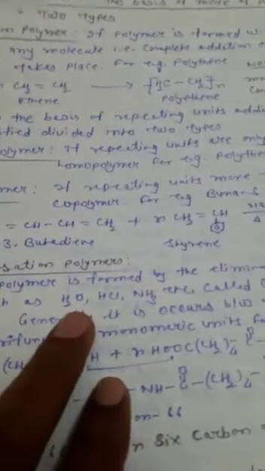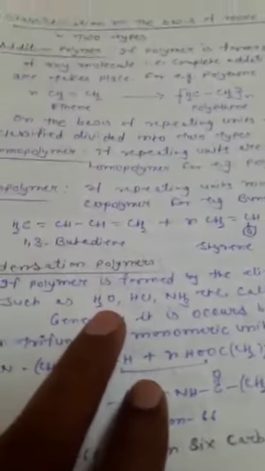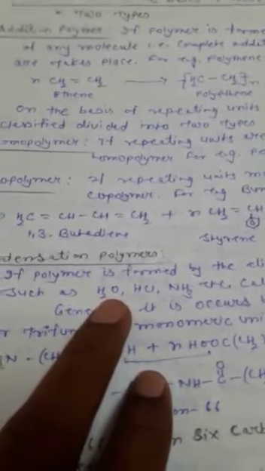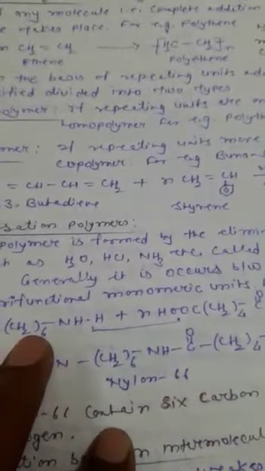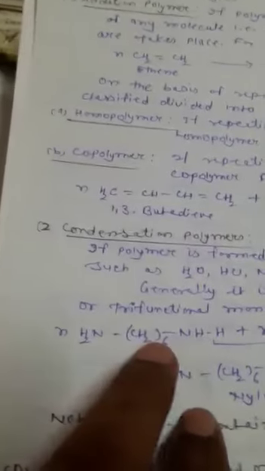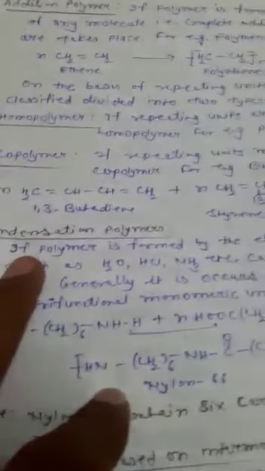The second type of polymer on the basis of mode of polymerization is the condensation polymer. In a condensation polymer, during formation of the polymer, small molecules like water, HCl, or ammonia are eliminated. If small molecules are eliminated during formation of the polymer, the polymer is called a condensation polymer.